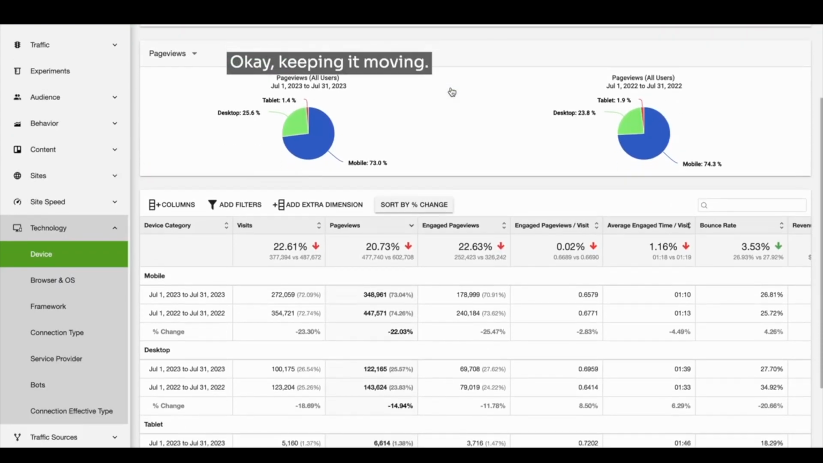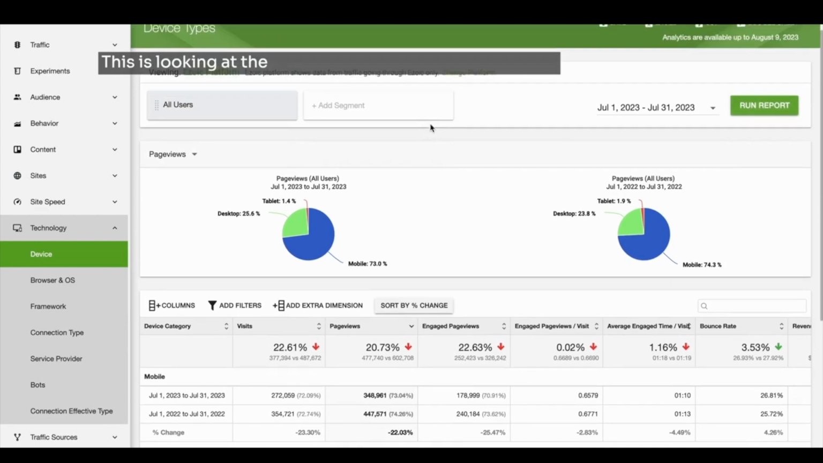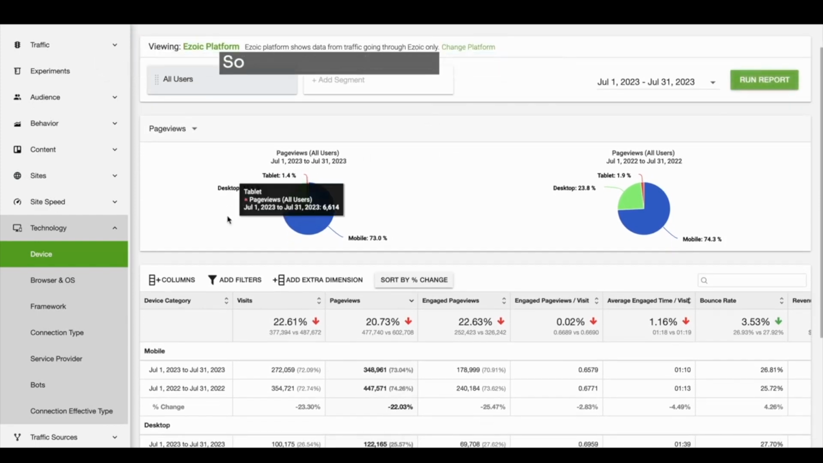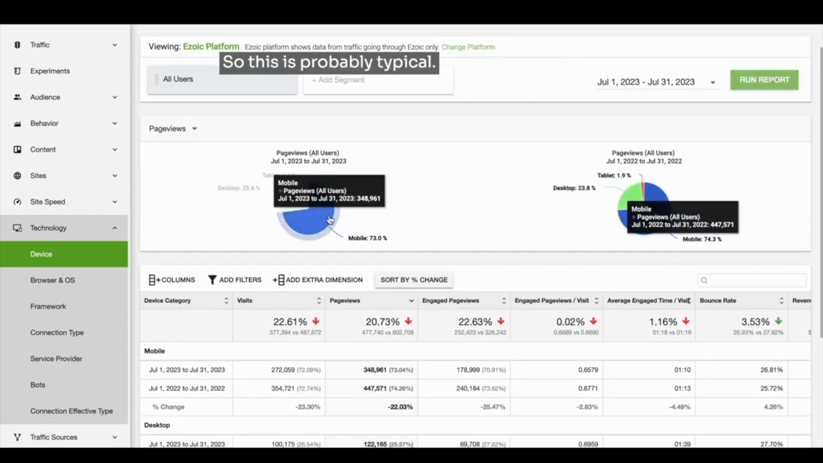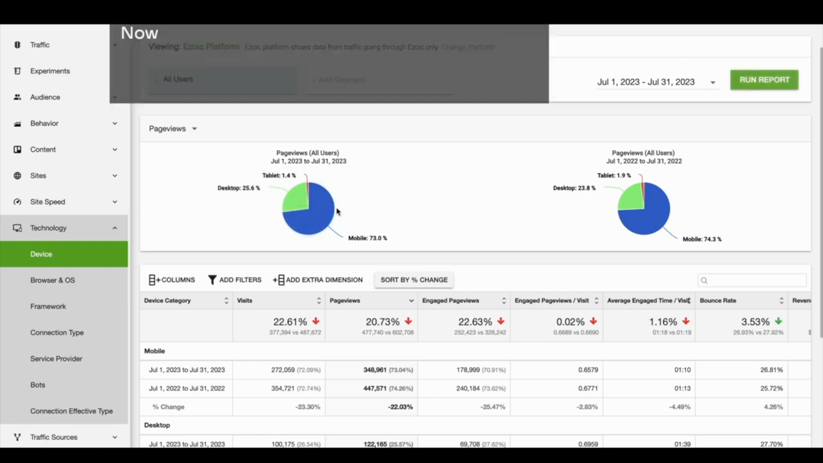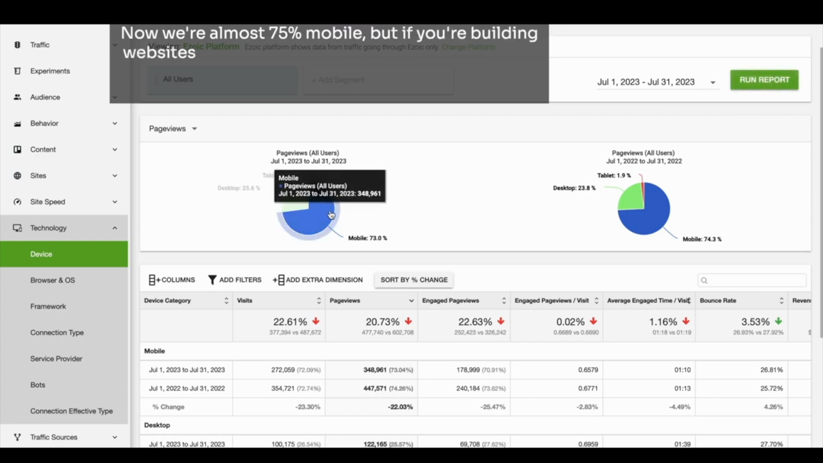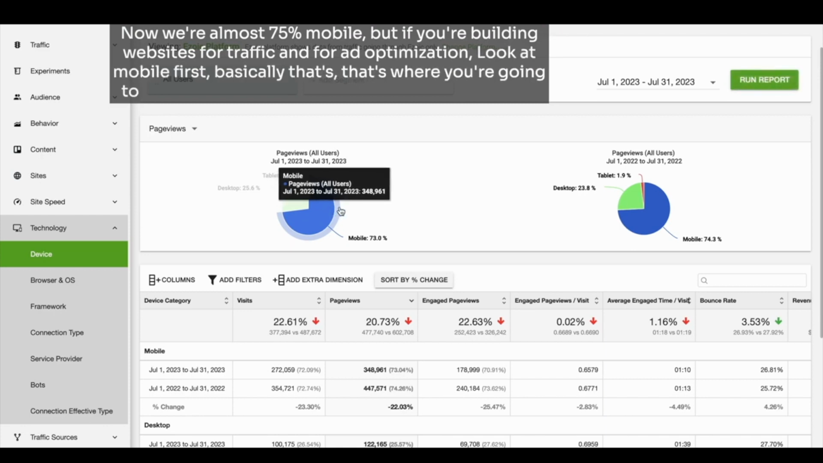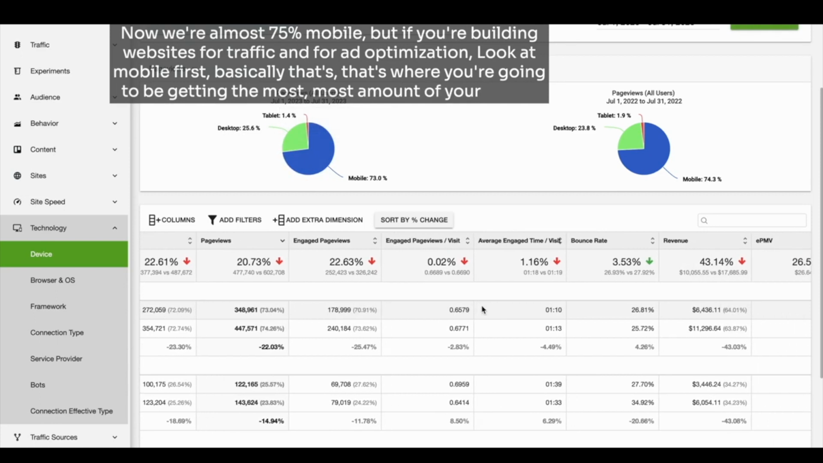Okay, keeping it moving. This is looking at the types of devices that we've got. So this is probably typical. 75% mobile compared to desktop. This has creeped up over the last 2 years. It used to be about 60% mobile. Now we're almost 75% mobile. But if you're building websites for traffic and for ad optimization, look at mobile first. Basically, that's where you're going to be getting the most amount of your traffic.